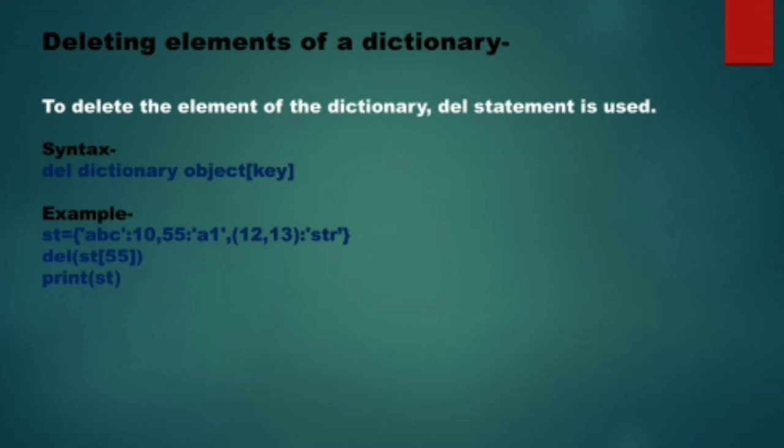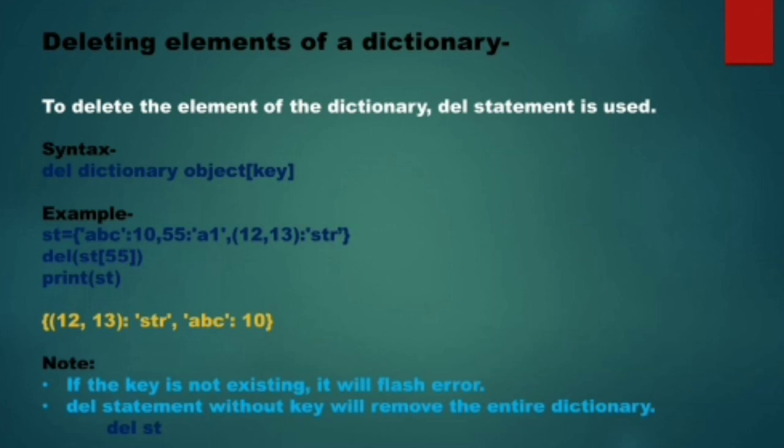So when I display the dictionary after using the del statement, see the content of the dictionary are 12, 13, STR, ABC, 10. Now the key value pair 55 A1 is deleted from the dictionary. Okay.